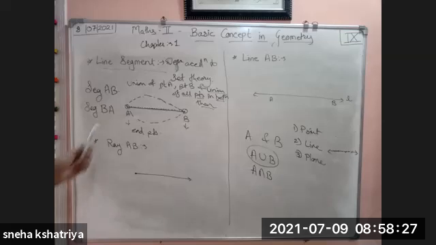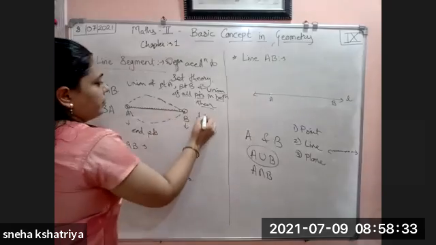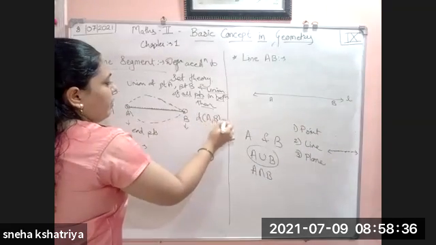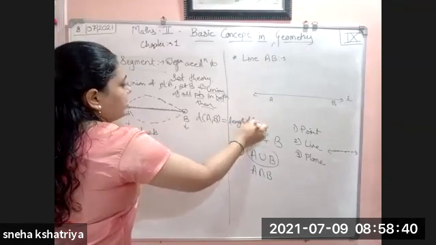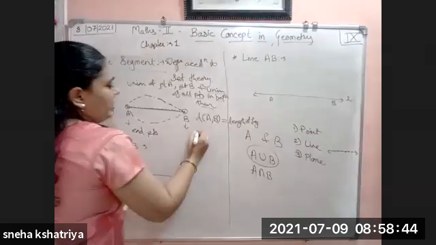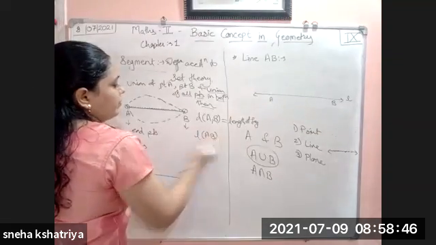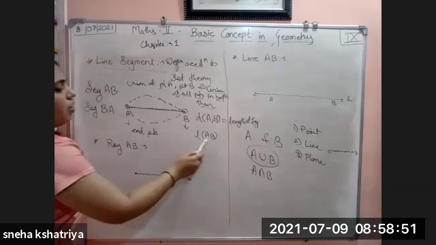Okay, the distance between these two end points is called the length of the segment. Whatever distance is covered by points A and B, that is called the length of that segment, which is written as L of AB.